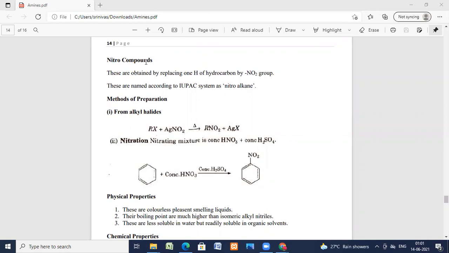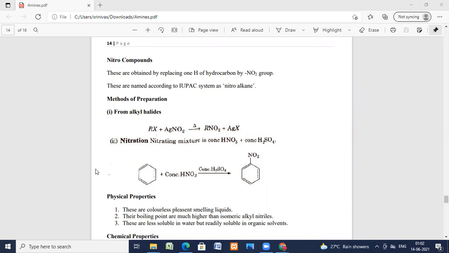Now, nitro compounds. We will see the nitro compounds, the preparation and the properties. Nitro compounds are obtained by replacing one hydrogen of the hydrocarbon by an NO2 group. These are named according to the IUPAC system as nitroalkanes. Methods of preparation from alkyl halides: RX on reaction with AgNO2 gives RNO2 and AgX.